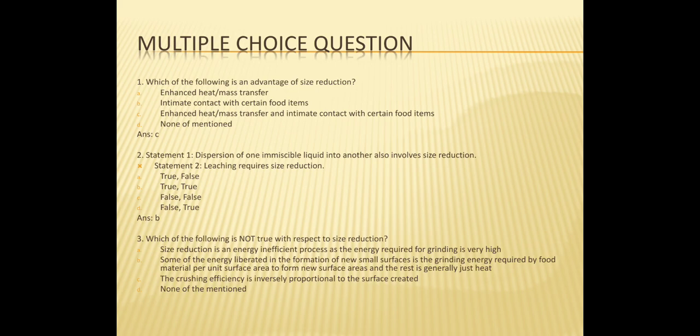Third question is, which of the following is not true with respect to size reduction? The first option is, size reduction is an energy inefficient process as the energy required for grinding is very high. B is, the sum of the energy liberated in the formation of a new small surface is the grinding energy required by the food material per unit surface area to form a new surface area, and the rest is generally just heat. Or the crushing efficiency is inversely proportional to the surface created, or none of the mentioned. So the answer is C, that is the crushing efficiency is inversely proportional to the surface created.